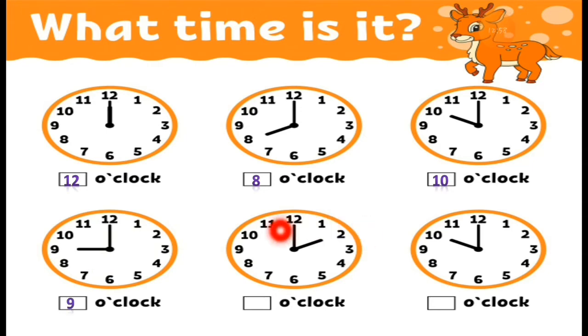Now here the long hand is pointing to 12 and the short hand is pointing to 2. Here you can see the short hand is on 2. So it is 2 o'clock. Then the next one, the short hand is pointing to 10 and the long hand is pointing to 12. So it is 10 o'clock.